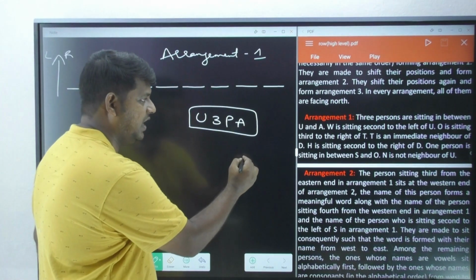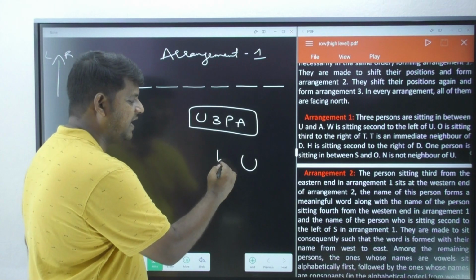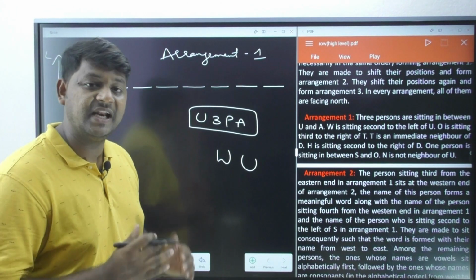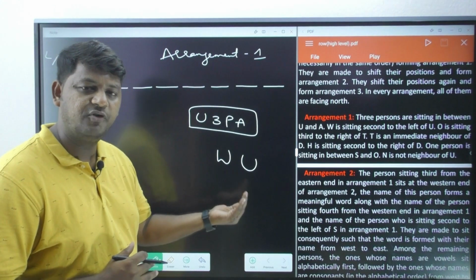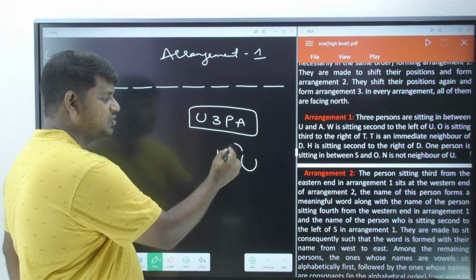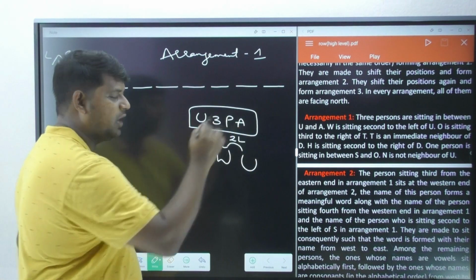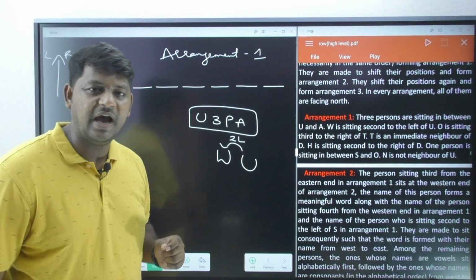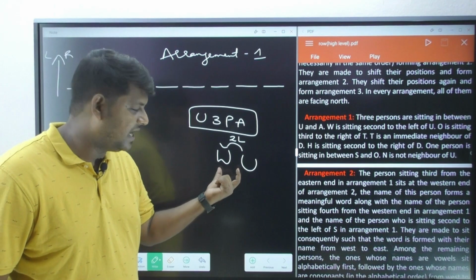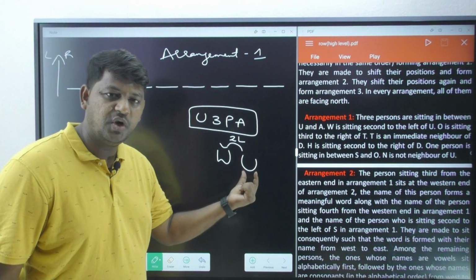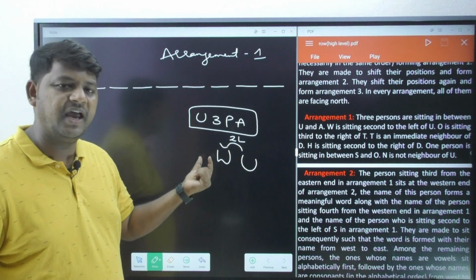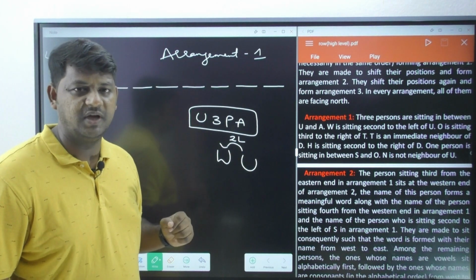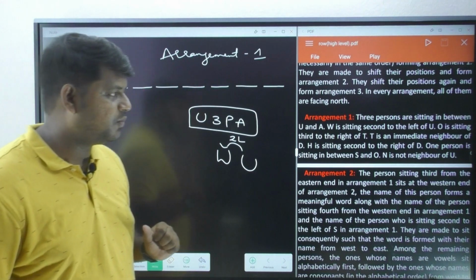So please observe here, U's left side I have to bring W. Which left do you need to bring? I have to bring second left. So I'm just going to write it down this way: 2L. So I'm just going to have this information as soon as I observe it. So U's second left I have to bring whom? W. That is the way I am going to understand it properly.